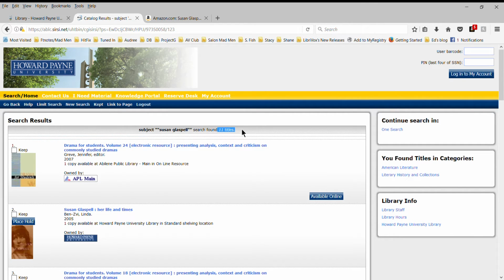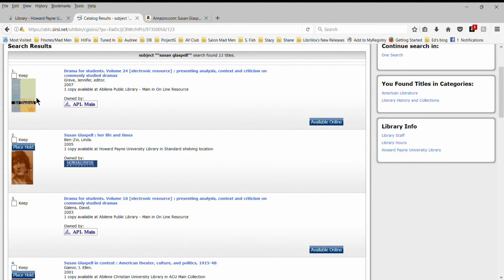And we find 11 books in our system. Some of them, this first one looks like a reference book here. It's an electronic resource, and it's volume 24. That's why I say reference book. Drama for Students, presenting analysis, content, and criticism on commonly studied drama. So there could be, electronically there, our reference source.